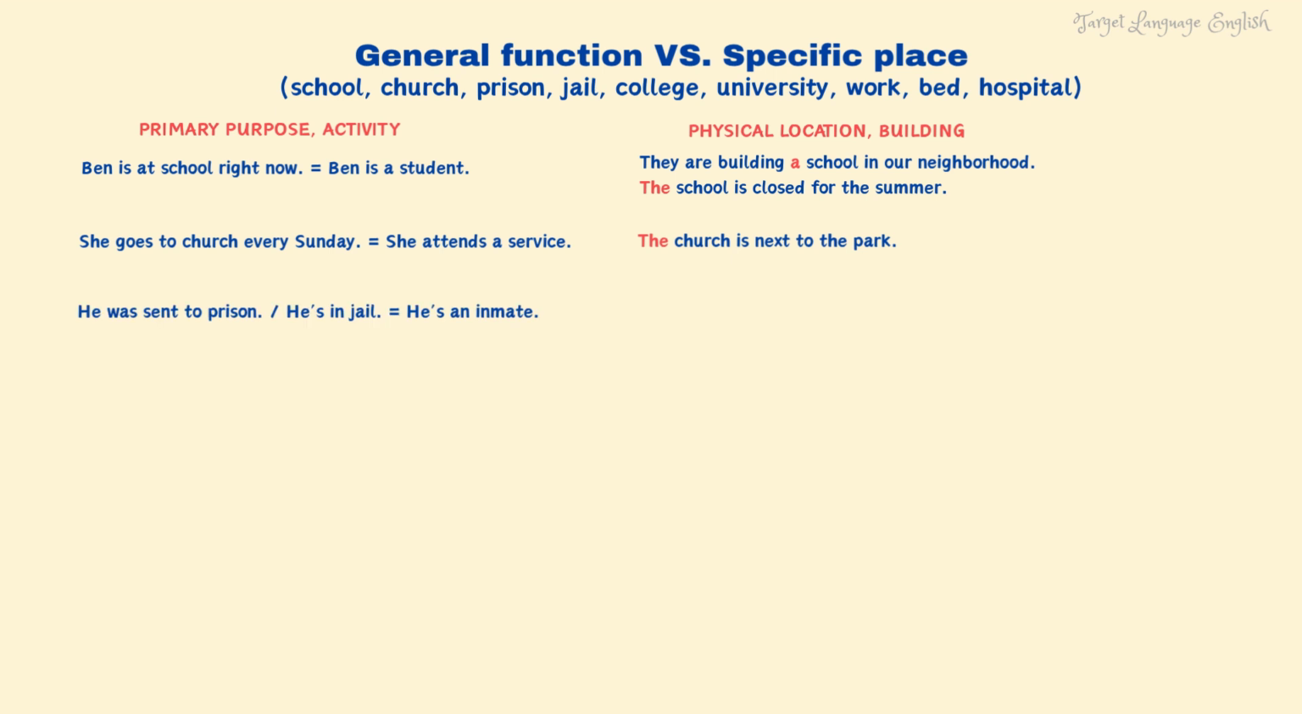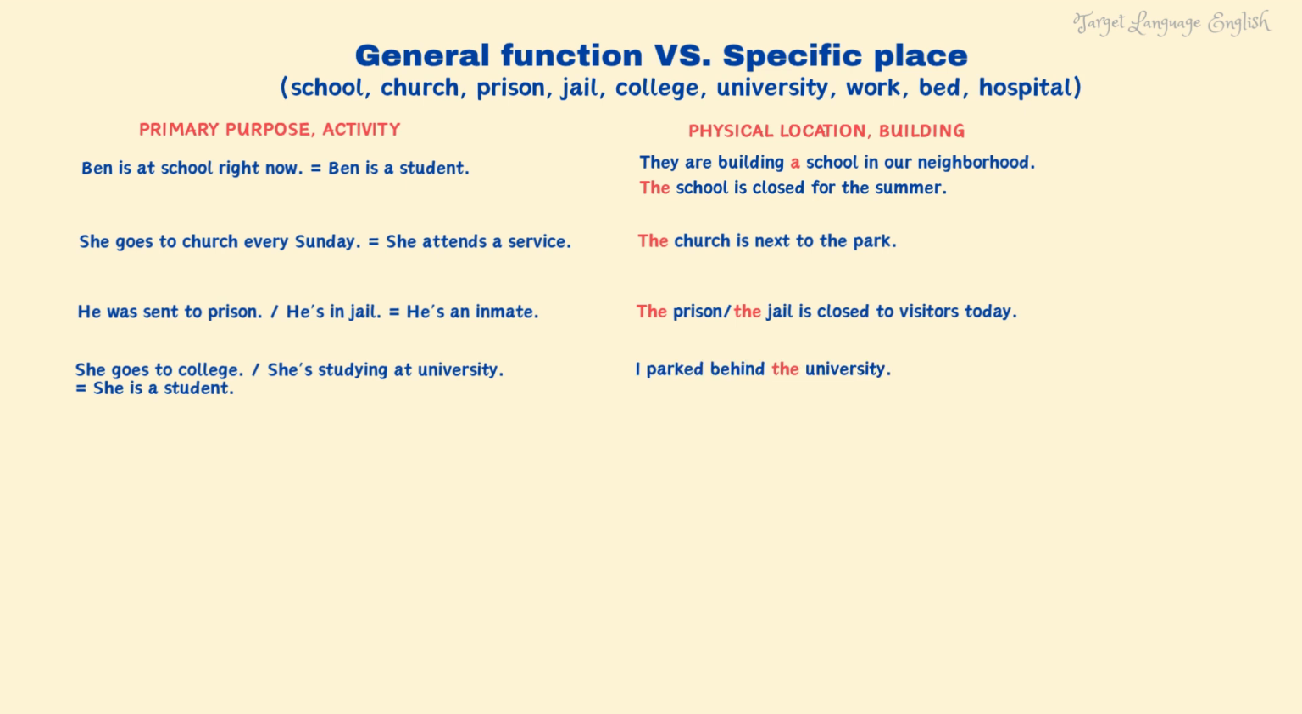He was sent to prison or he's in jail means he's there as an inmate. But we'll say the prison or the jail is closed to visitors today because we're talking about the physical building. She goes to college. She's studying at university means she's a student doing her courses. We're talking about the primary purpose, so we do not need an article. But when we're talking about the building itself, we need to use an article. For example, I parked behind the university.